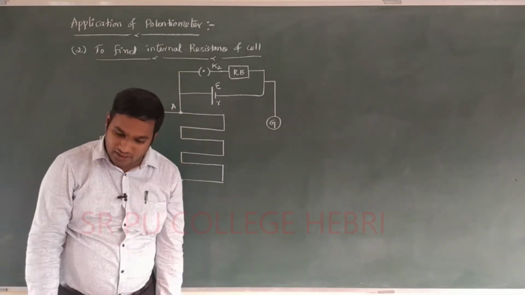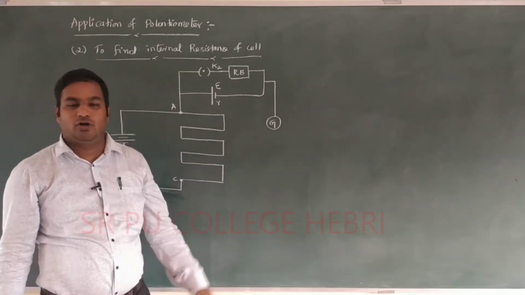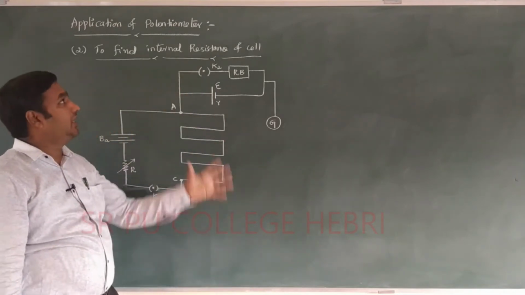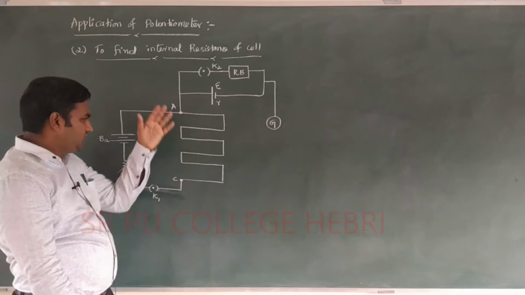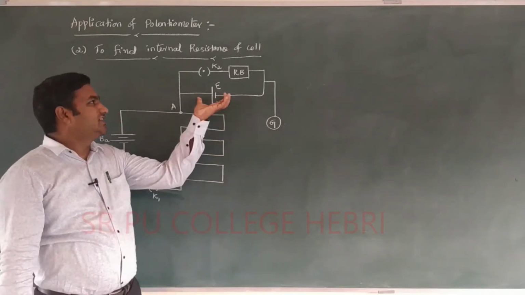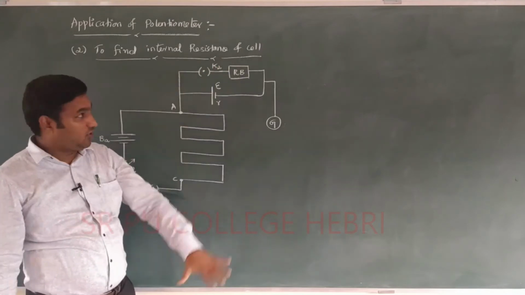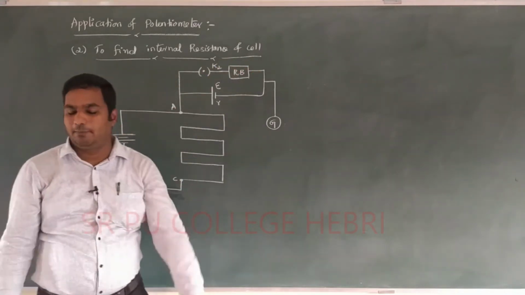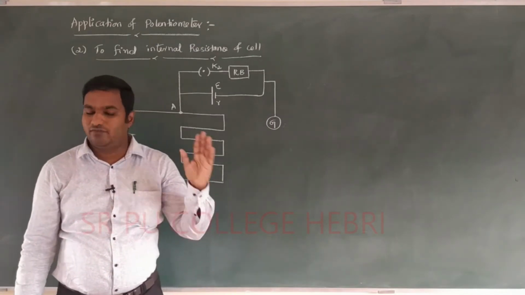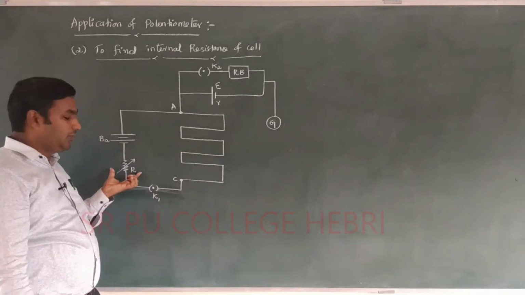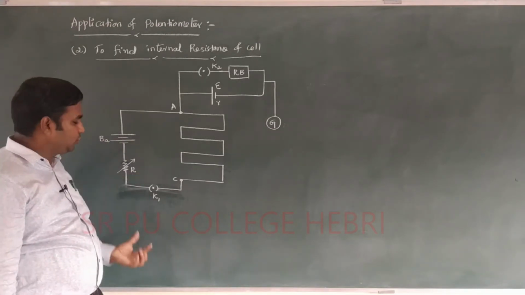Again, this part also we are going to do in a lab: finding the internal resistance of a cell by using a potentiometer. The circuit is similar to the comparison of EMF, the only difference is the cell, key K2 and the resistance box. This part is different; the remaining part is as it is, what we learned in the comparison of EMFs of two different cells.